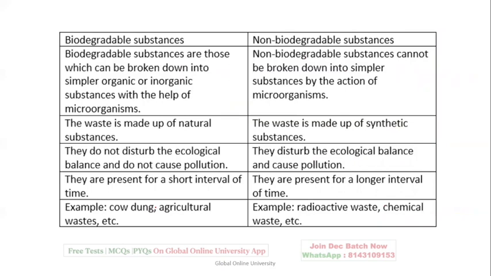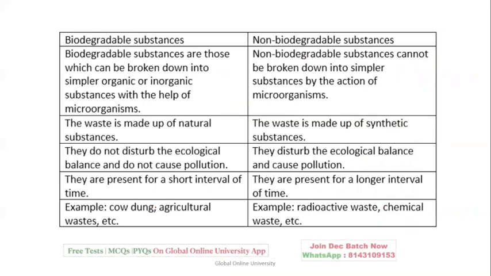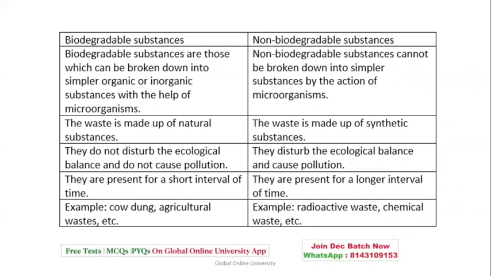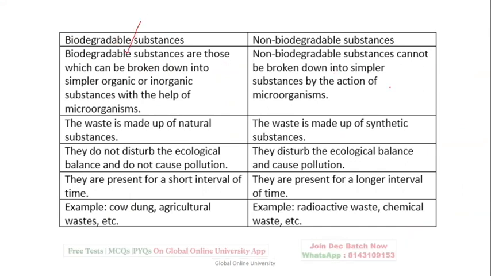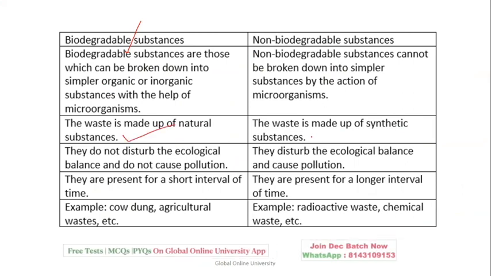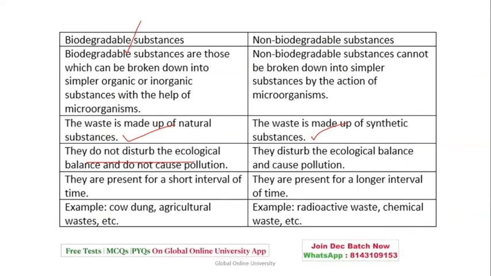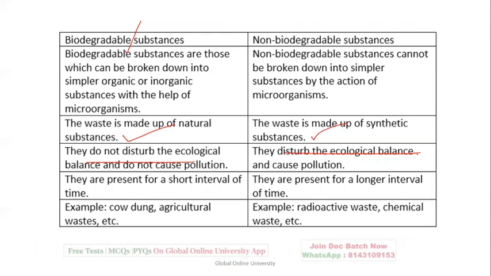Now, we have studied biodegradable and non-biodegradable substances. The one which can be broken down into simple organic or inorganic substances is called biodegradable, but one which cannot be broken down is non-biodegradable. Biodegradable waste is made up of natural substances, whereas non-biodegradable waste is made up of synthetic substances. Biodegradable substances do not disturb the ecology and do not cause pollution, whereas non-biodegradable ones lead to a lot of disturbance in the ecological balance and cause pollution.